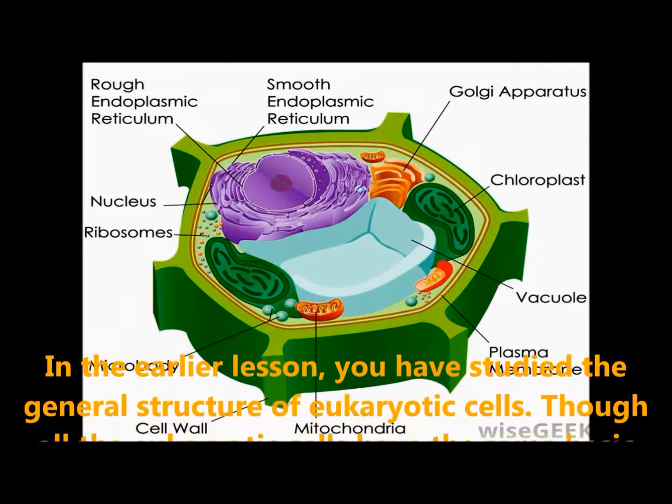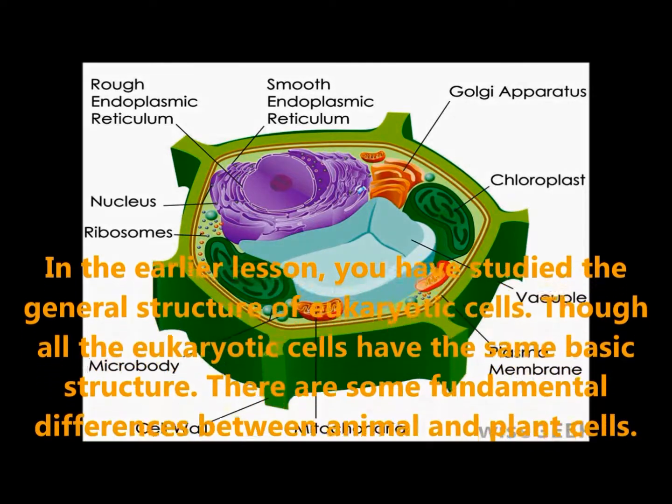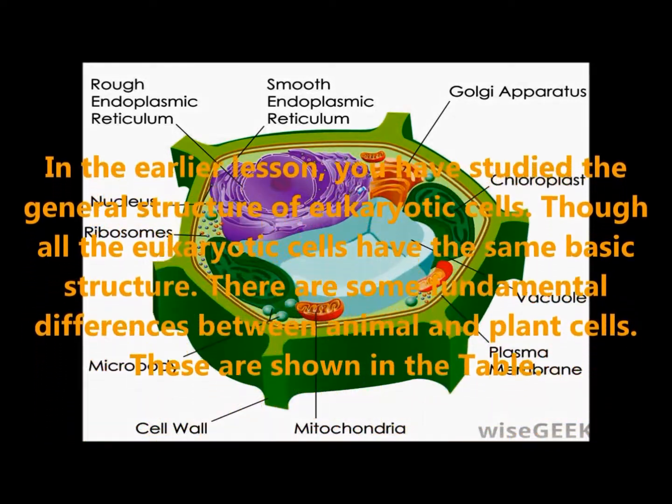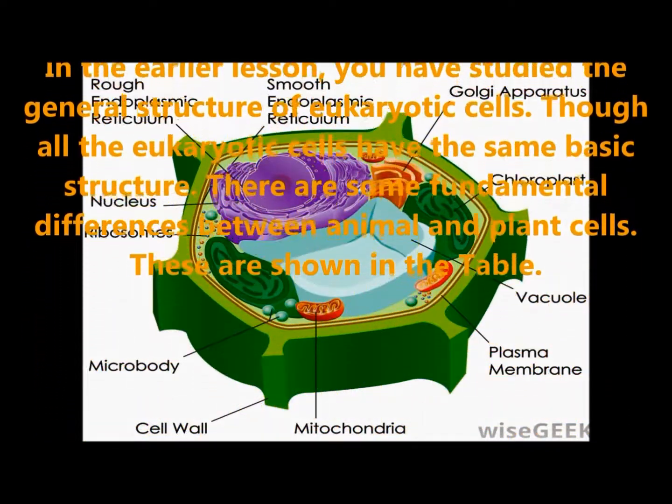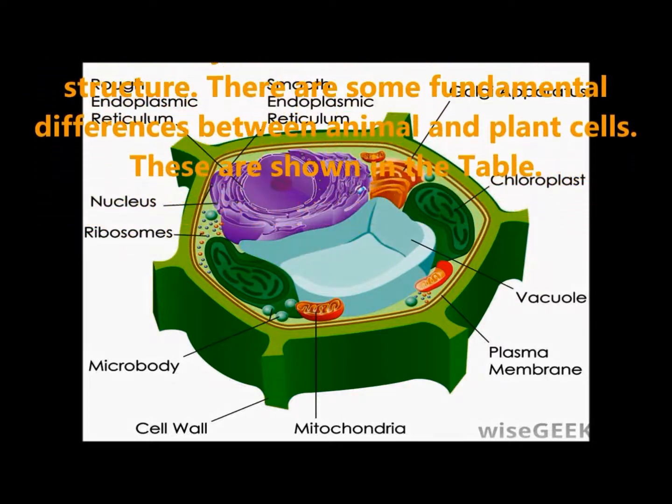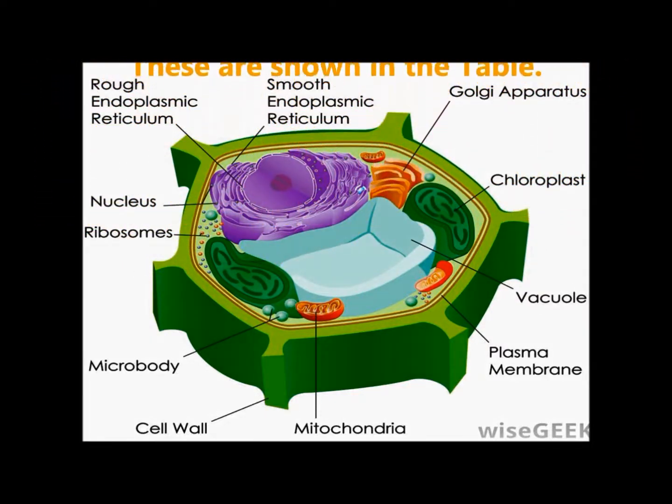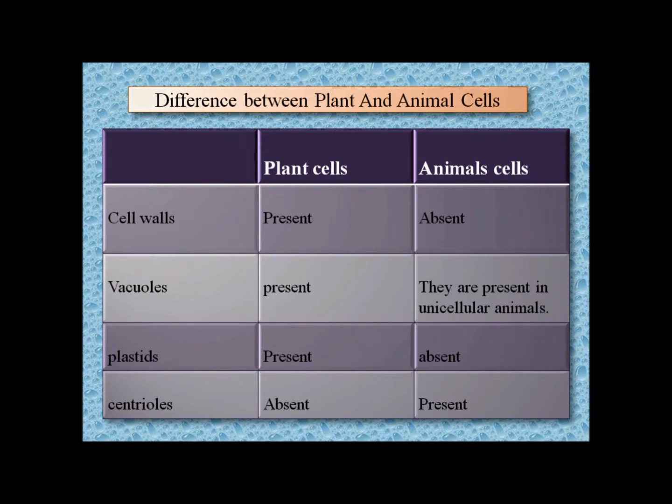Structure of a plant cell. Children, in the earlier lesson, you have studied the general structure of eukaryotic cells. Though all the eukaryotic cells have the same basic structure, there are some fundamental differences between animal and plant cells. Let us see what is the difference between animal and plant cells.